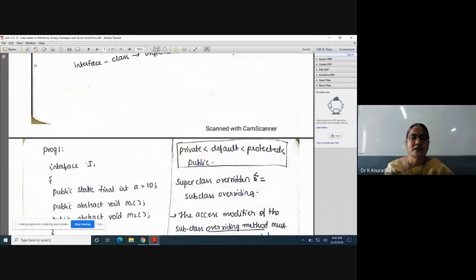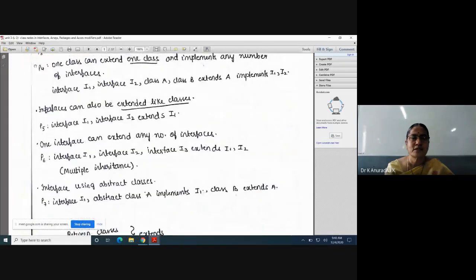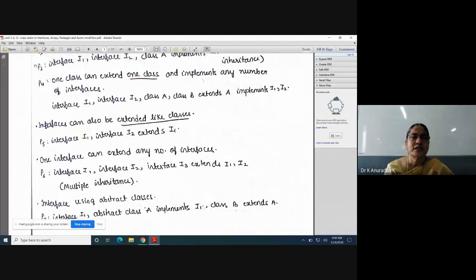Once you understand the concept, you can write the programs on your own. What is the fourth program? See this. I am taking 2 interfaces and one class, and after that I will take one more class B which extends this class, meaning inheritance, and which implements I1, I2. Here, in the same program, for the same class, I am using extends and implements.